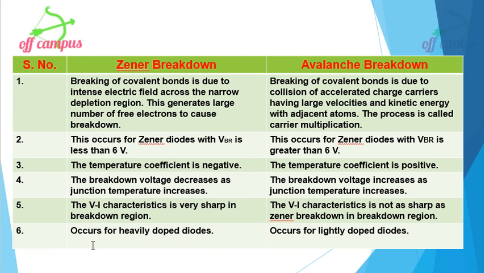Zener breakdown occurs for heavily doped diodes, avalanche breakdown occurs for lightly doped diodes. Okay, this is the major or important comparison of the two breakdown mechanisms.